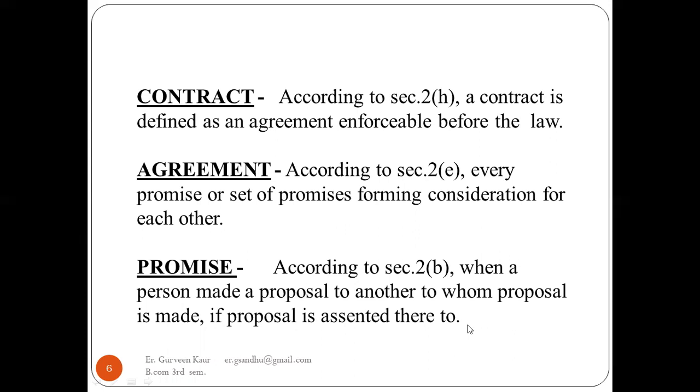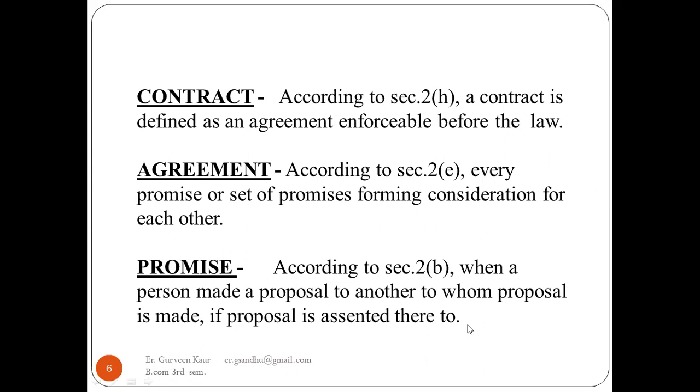Suppose I give a proposal to my friend that let's go for dinner today, and my friend accepts my offer. This offer and acceptance, both happening mutually, becomes a promise. I offered him dinner, he accepted, we went for dinner, and that becomes a promise.